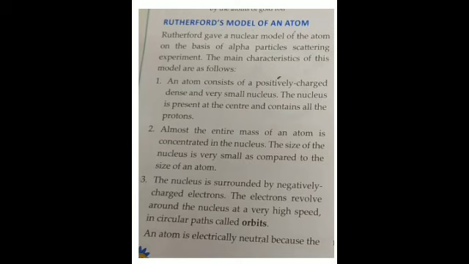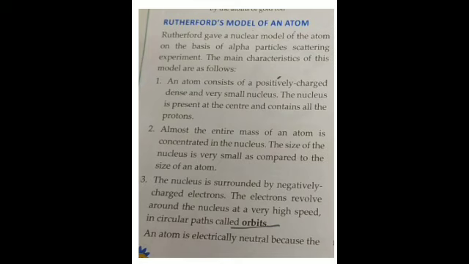Number 3, the nucleus is surrounded by negatively charged electrons. Electrons revolve around the nucleus at a very high speed in circular paths, which are called orbits, right? Number 4, an atom is electrically neutral because the number of electrons present in an atom is always equal to the number of protons. And the last point, there is a lot of empty space in the atom.